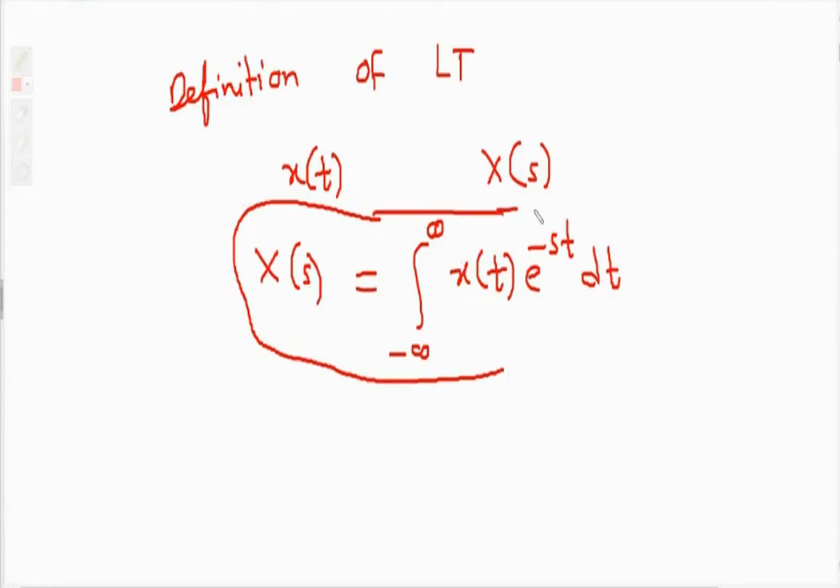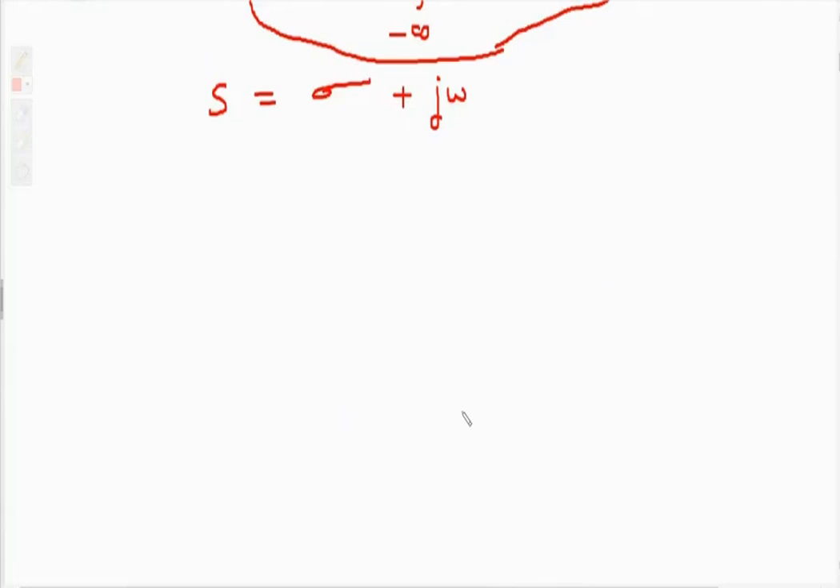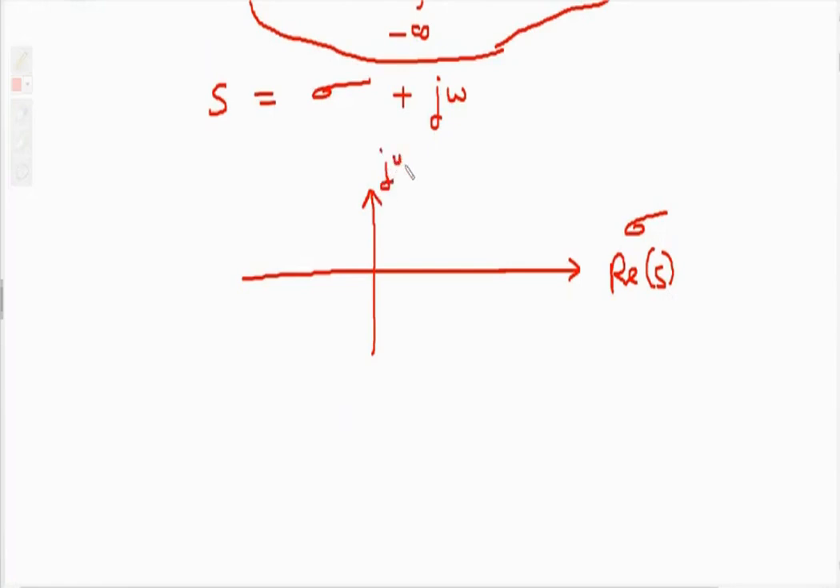Okay, now here s is nothing but sigma plus j omega. S is a complex variable and it is nothing but sigma plus j omega, where sigma is called the attenuation and j omega is the frequency. So we are having one S plane. On x-axis we have real of s. This real of s is nothing but the sigma, and on y-axis we have j omega. Y-axis is j omega, x-axis is real of s, and this is nothing but S plane.